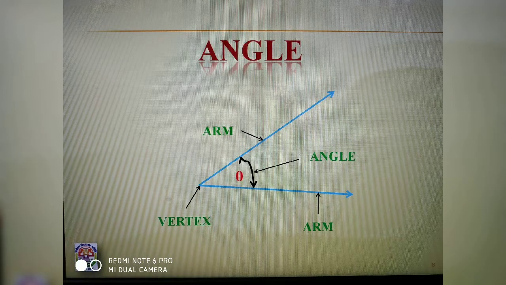Then come to angle. What is an angle? An angle is formed when two rays originate from the same point. The rays making an angle are called arms of the angle, and the endpoint is called the vertex of the angle.